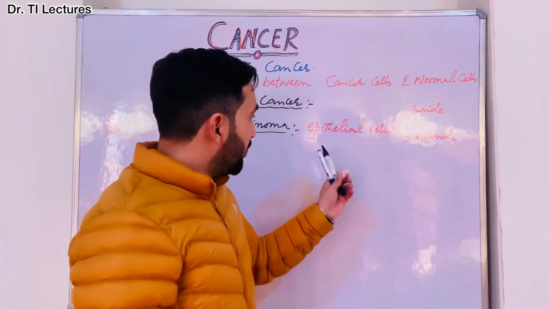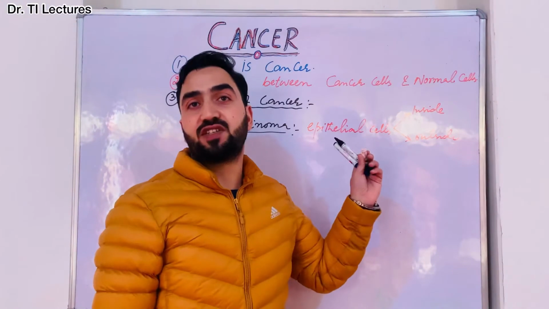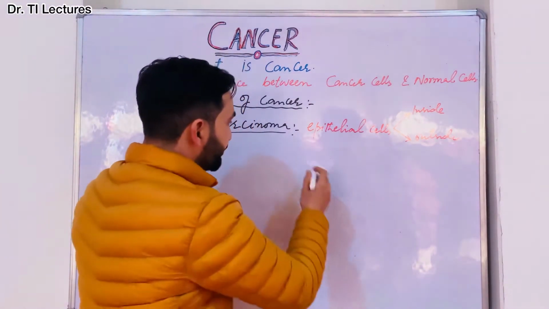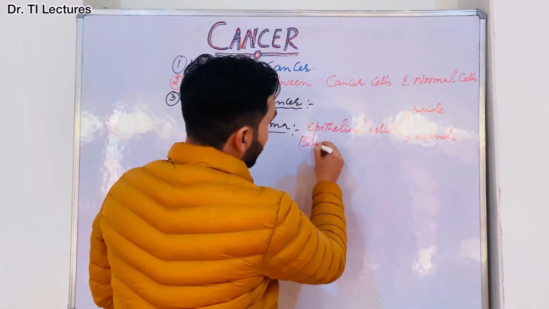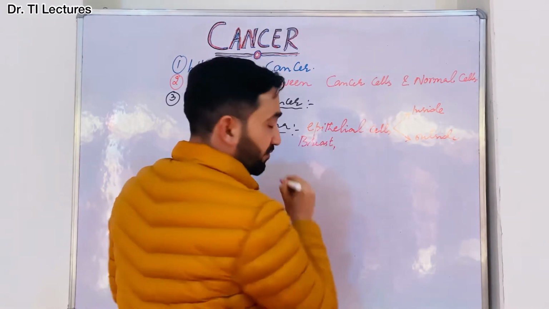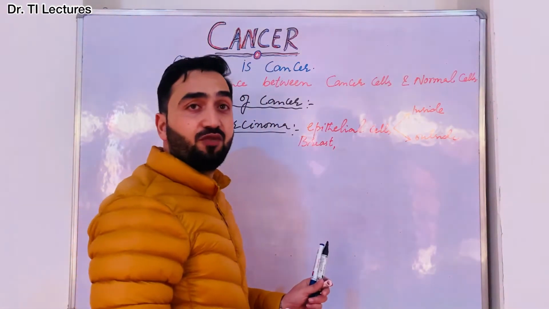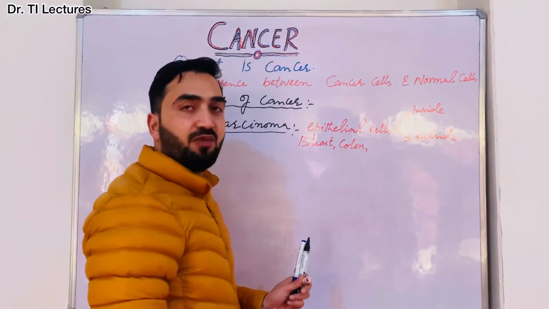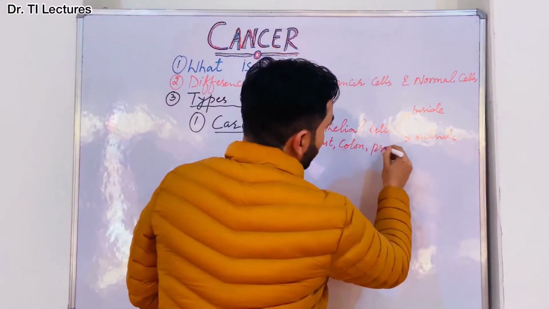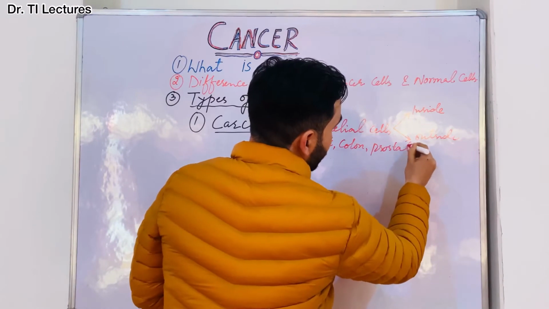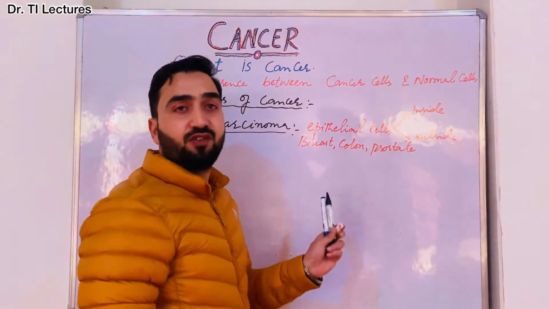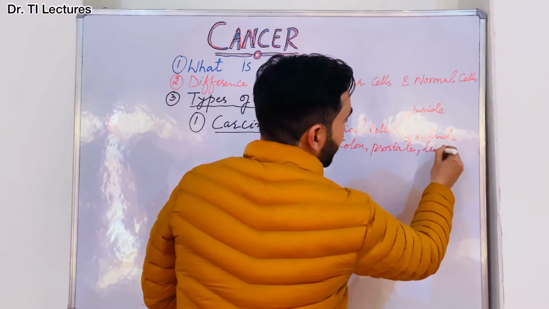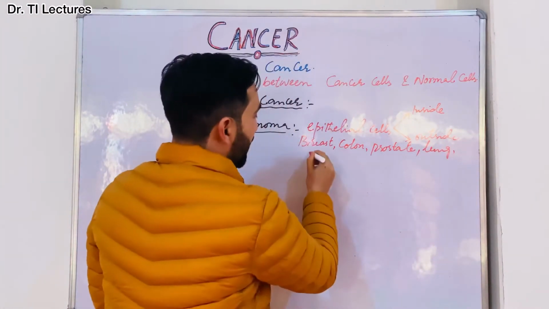And what is the example of this carcinoma? We know breast cancer. Breast cancer is an example of carcinoma. Colon cancer is an example of carcinoma. Prostate cancer is an example of carcinoma. Lung cancer is an example of carcinoma.